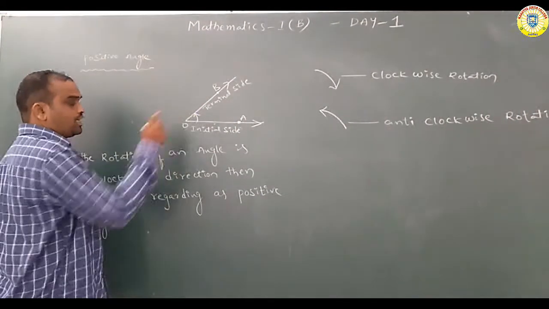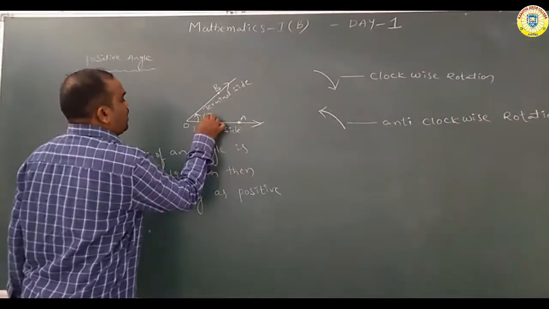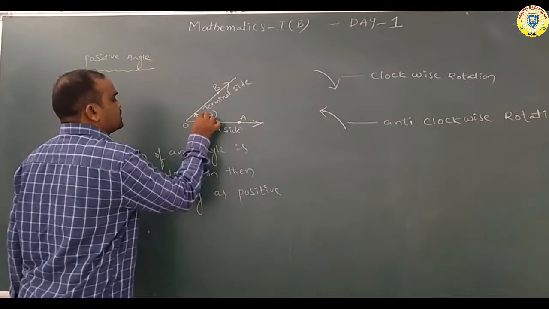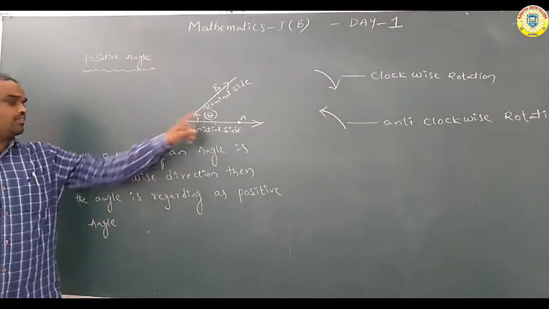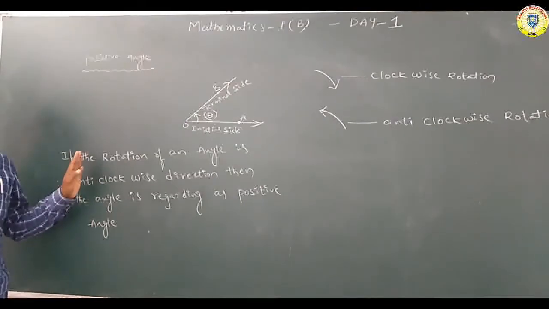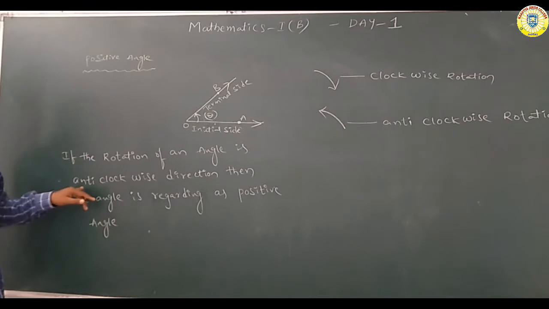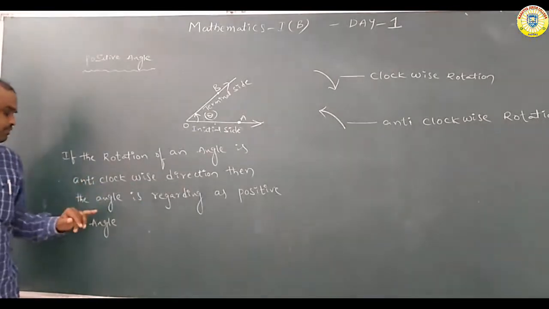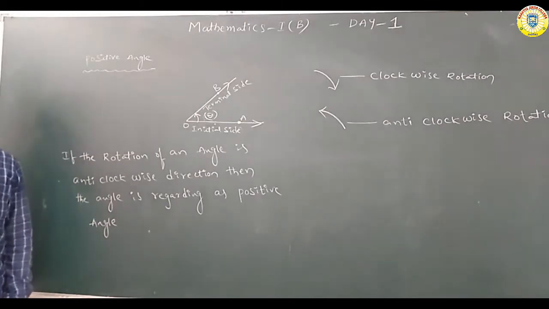Which rotation is this? Anti-clockwise rotation. In this case the positive angle is denoted like this, plus theta. So, if the rotation of an angle is in the anti-clockwise direction, then the angle is regarded as a positive angle.